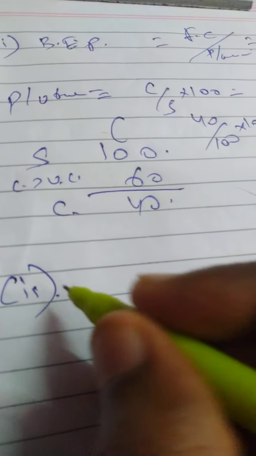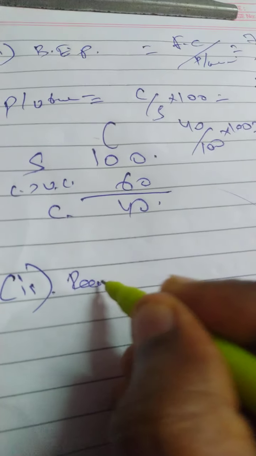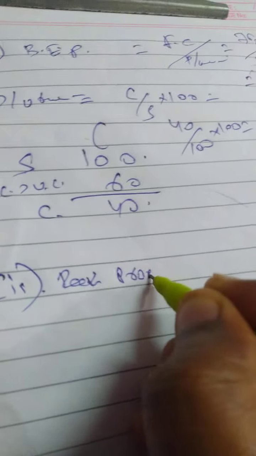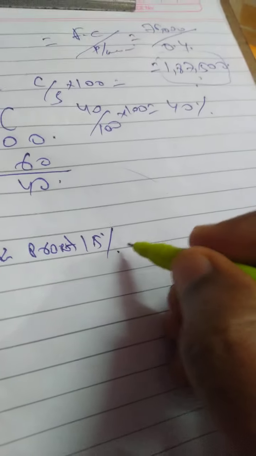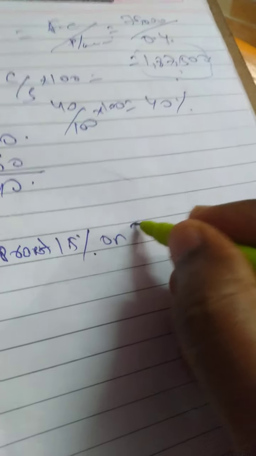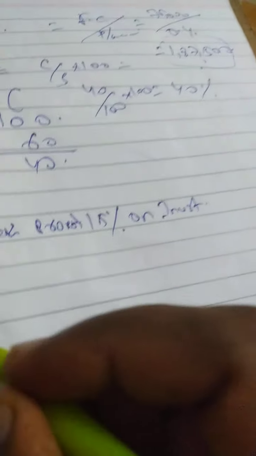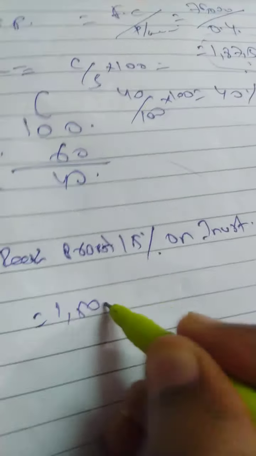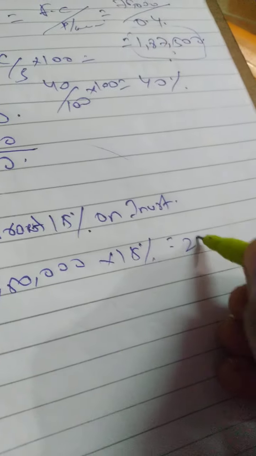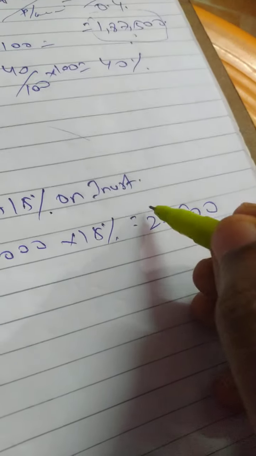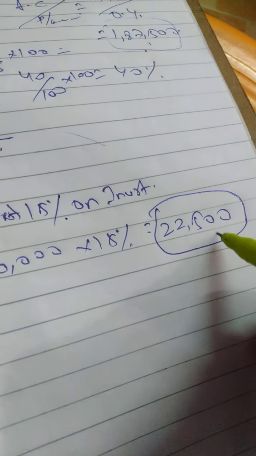What is the next one? Required profit. How much? 15%. Required profit is 15% on investment. What is my investment? 1,50,000 into 15% equal to profit. My required profit is this much, 22,500.